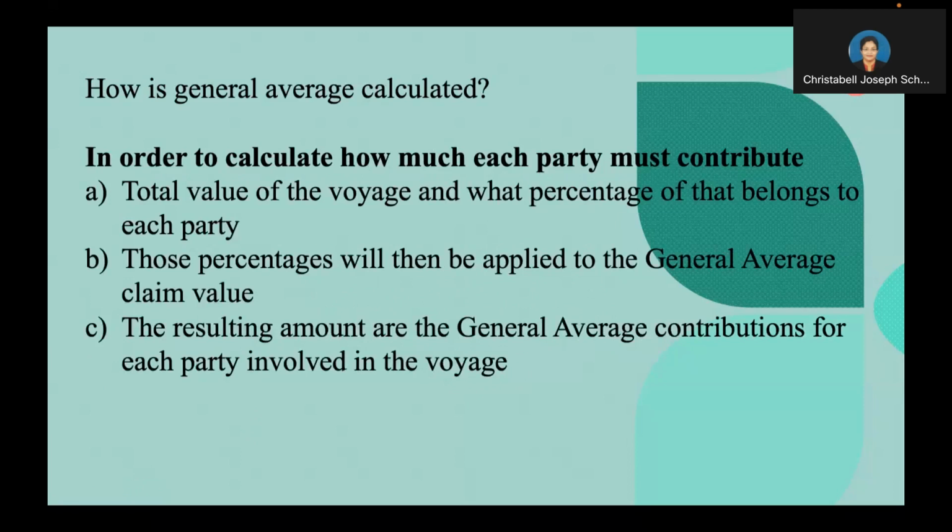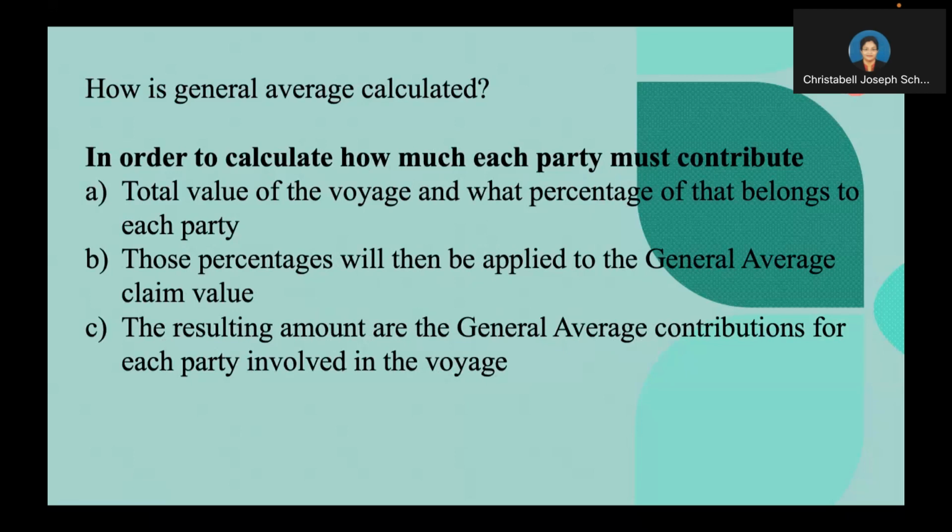Average adjusters are experts in marine insurance law and they may be appointed by any party in a marine claim or dispute. Irrespective of the identity of the instructing party, the average adjuster is bound to act in an impartial and independent manner. So, let's take a look at a very general example of how an average adjuster will work through a general average claim process that arose from a fire on board the ship.